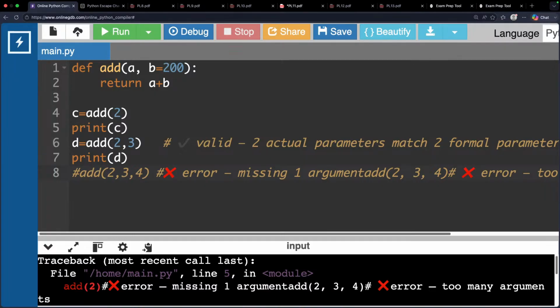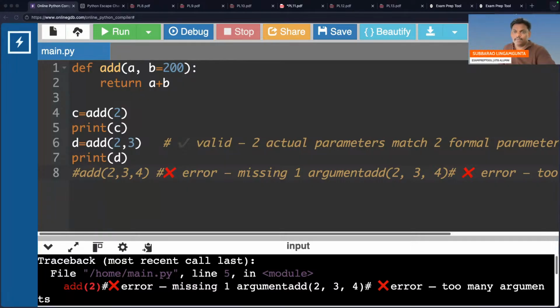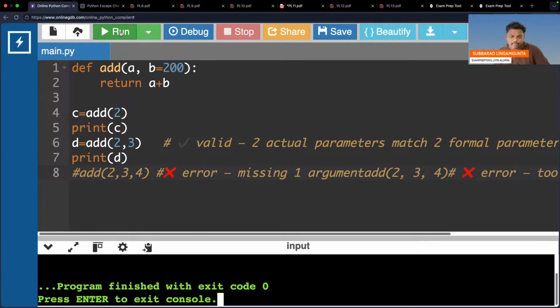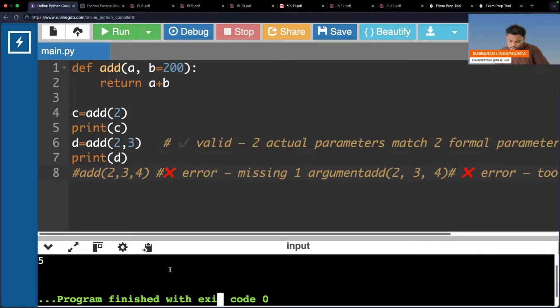Can you check one time? Is it coming the same or not? Can you verify one time? Let's verify here. Everyone observe. First 202 will be printed. Next 5 will be printed. Please be careful. First 202, next 5 will be printed.